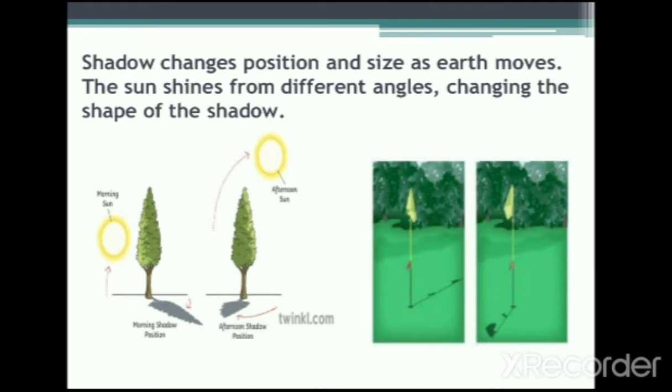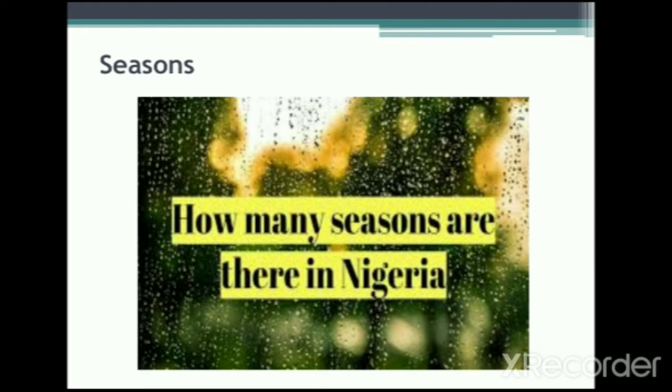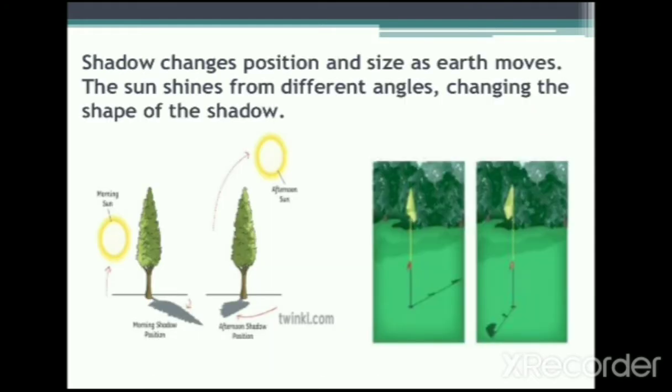Okay, so look at the two pictures. The morning sun. Can you see the first tree in the picture? Yes, the morning sun. Can you see the shadow of the tree? Awesome. And then look at the afternoon sun. The earth has moved from the first point of the sun to the other. So the position of the shadow has changed. Look at the other picture as well. The golf stand holding the flag. Yes, the position of the shadow has completely changed because the earth has moved.